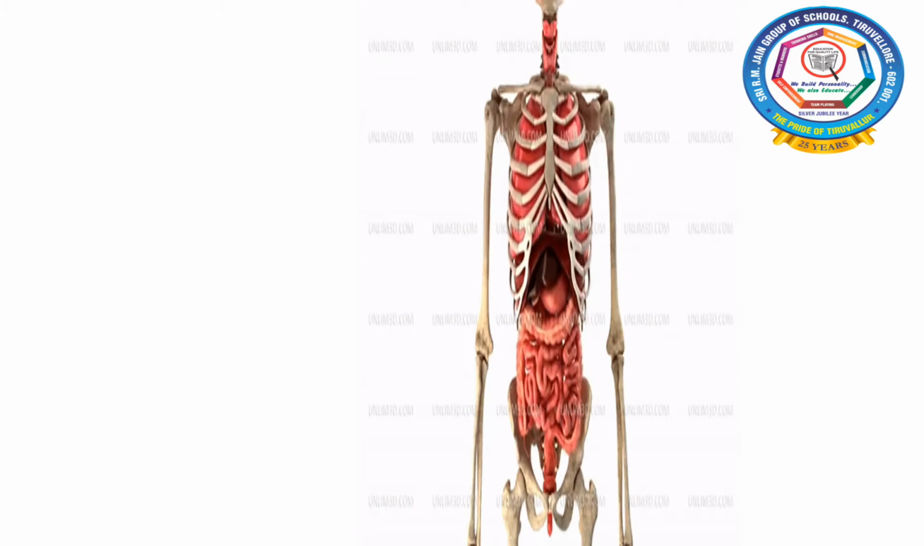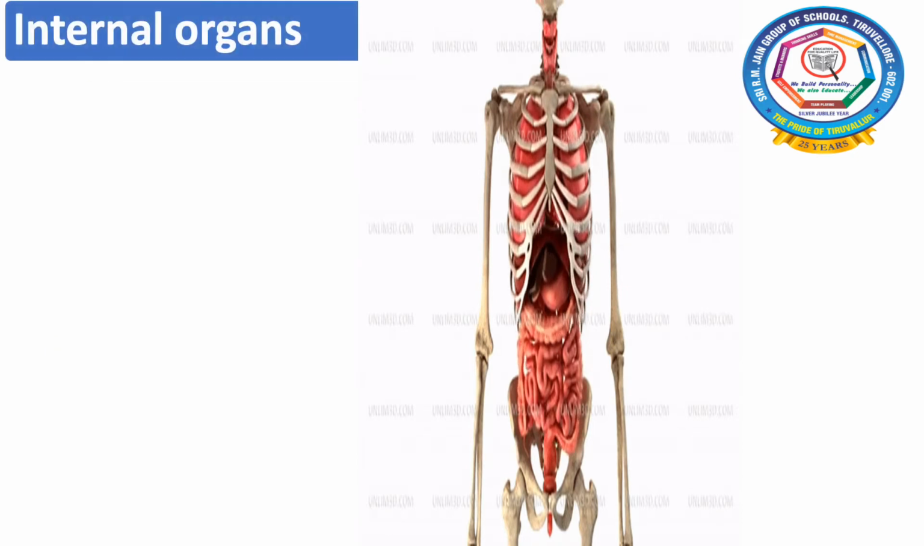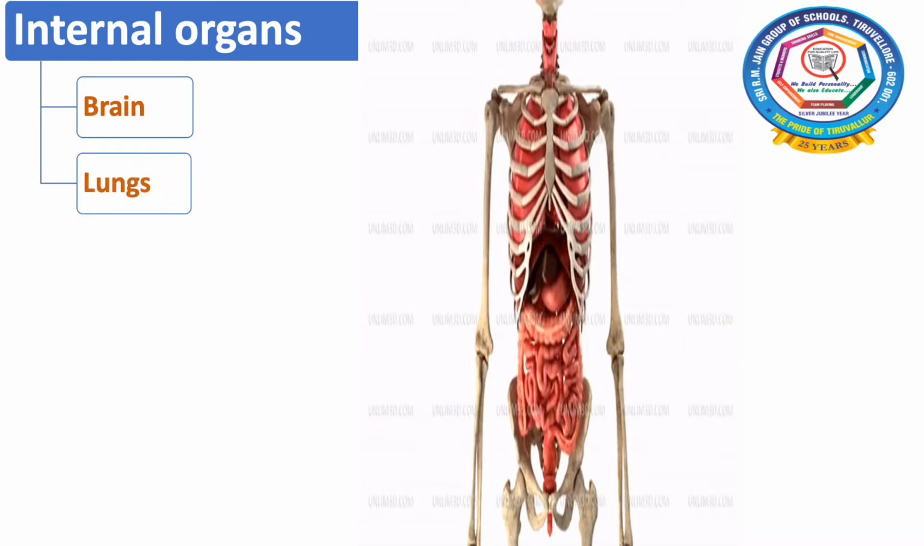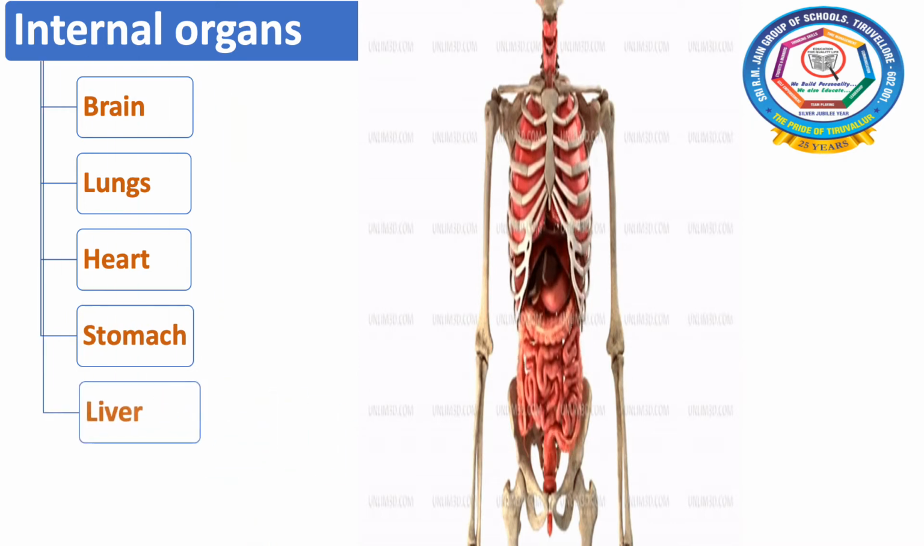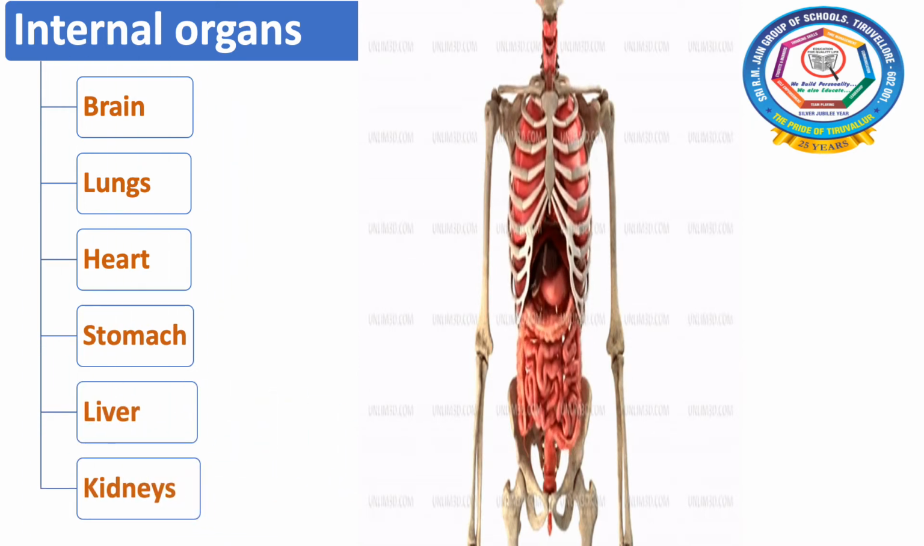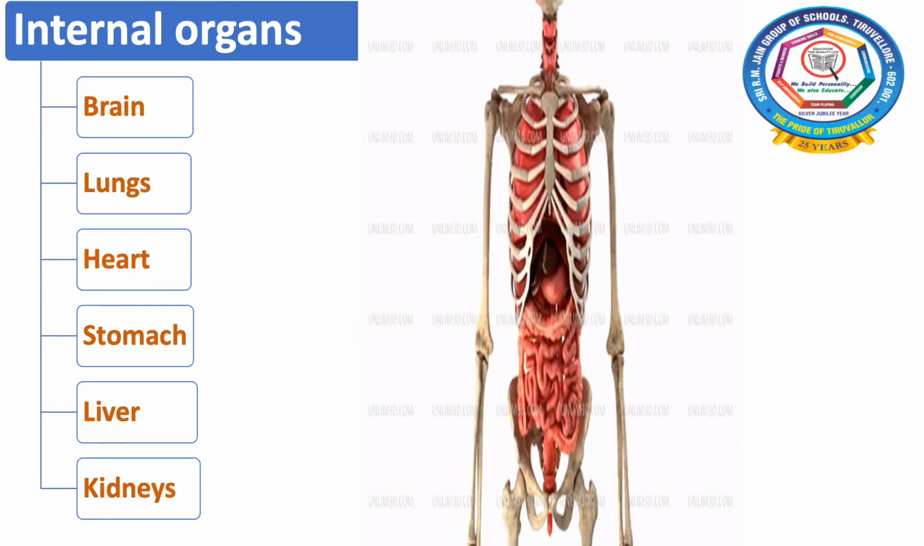This picture shows the internal organs of our body. For example, this is our stomach, large intestine, small intestine, then rectum, anus, and inside our ribs, lungs are present. So these are some of our internal organs. Internal organs include brain, lungs, heart, stomach, liver and kidneys. Now in this lesson we are going to see all these internal organs in detail.